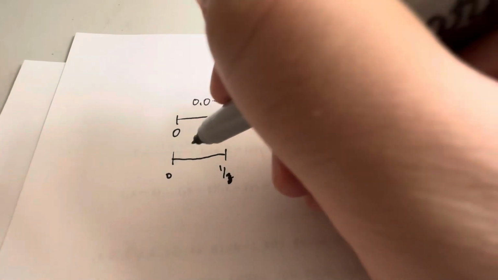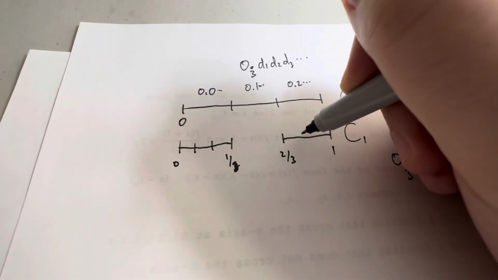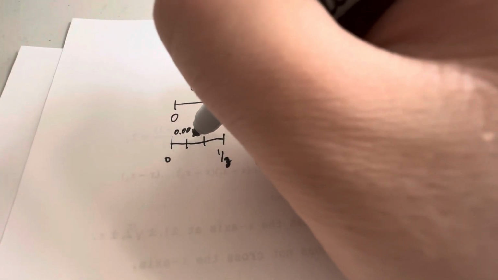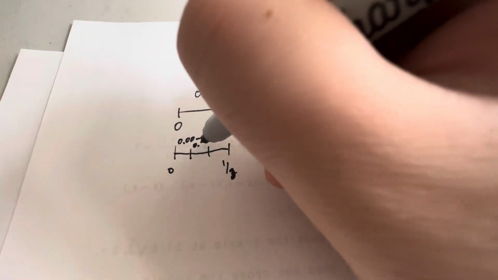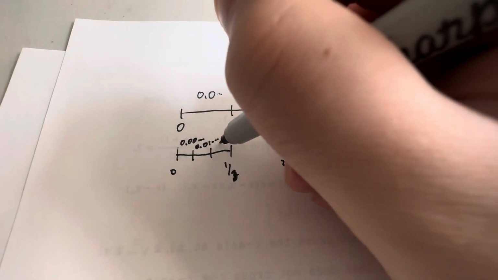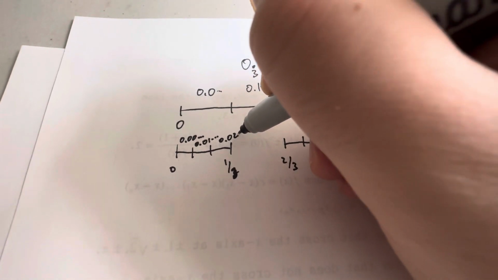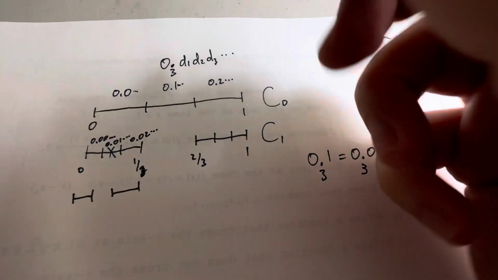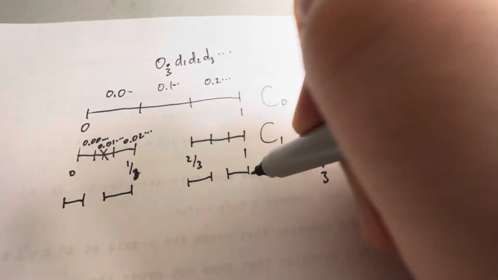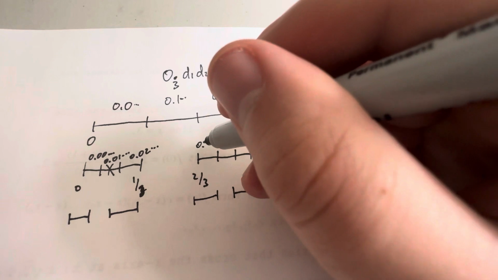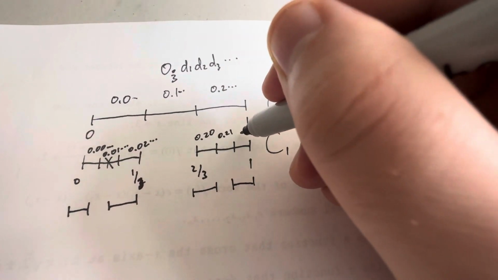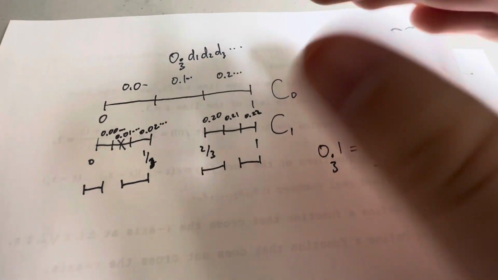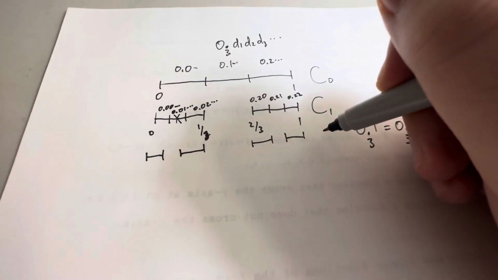And now the game becomes do the same thing for these remaining intervals. So this is 0.00. This interval has starting digits 0.01 and a bunch of stuff, and 0.02, a bunch of stuff. And so I want to get rid of that little interval, and this is what I end up with. And a similar procedure happens over here. This is 0.20, 0.21, 0.22. We'll call this C2.